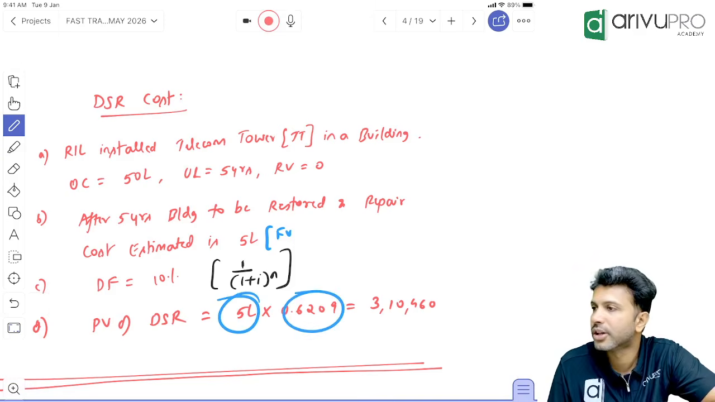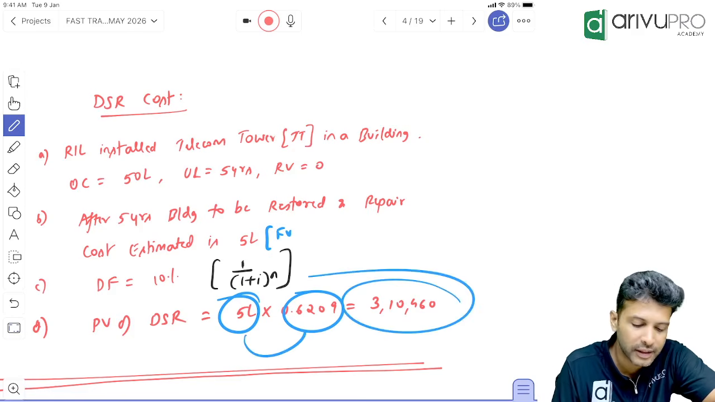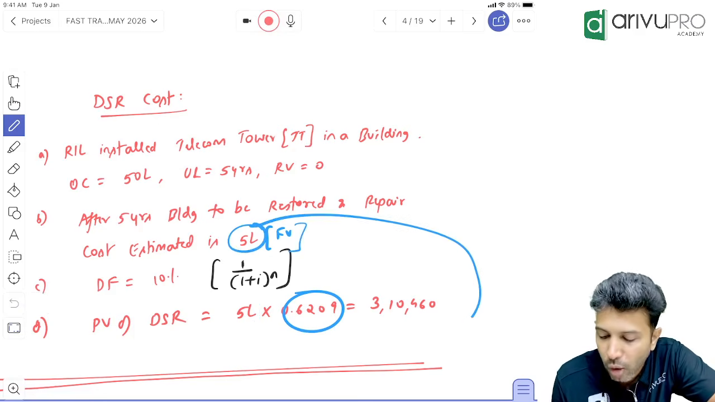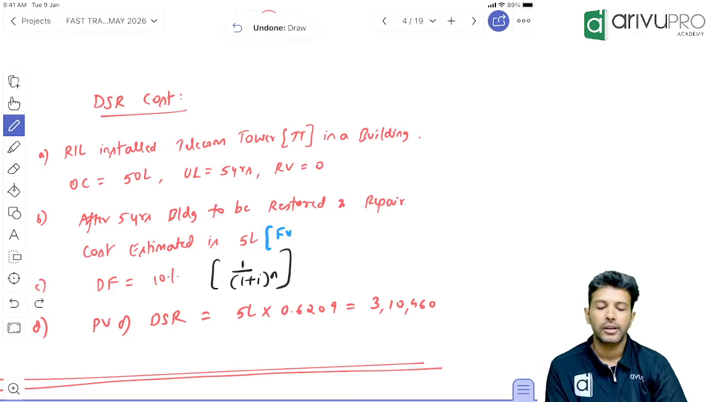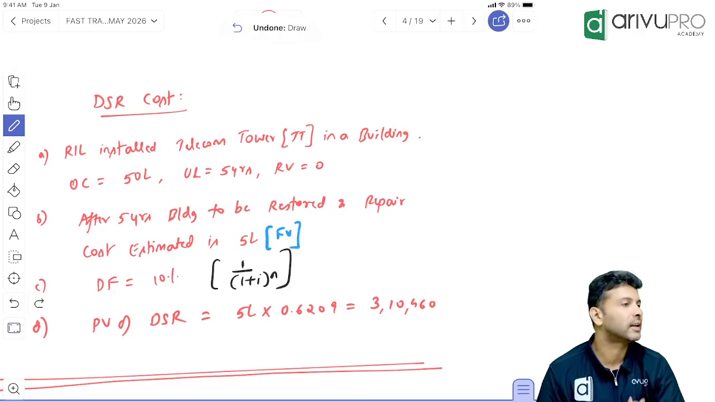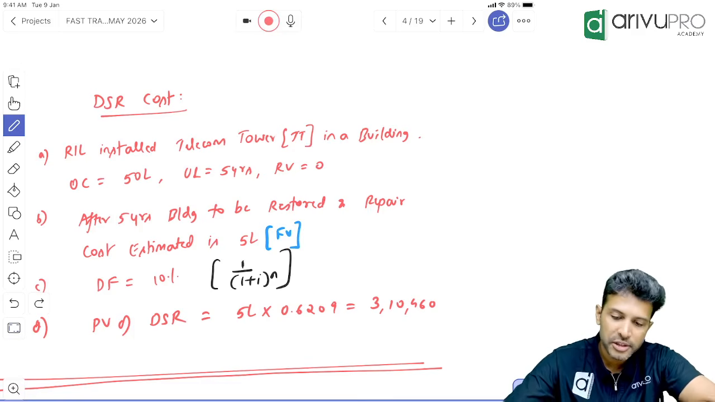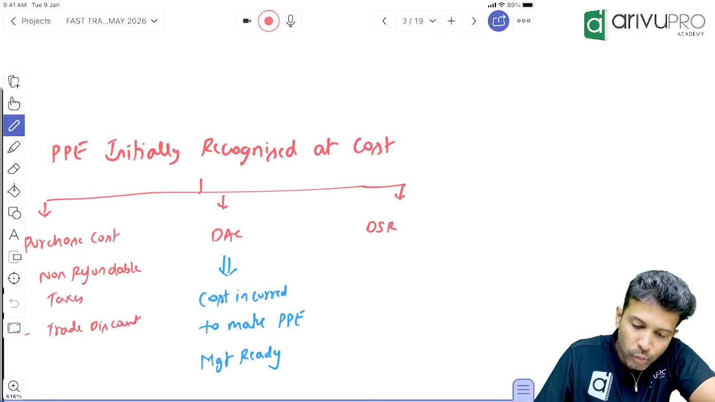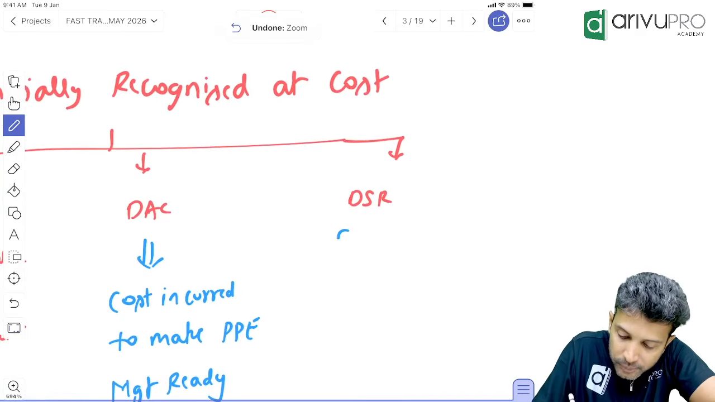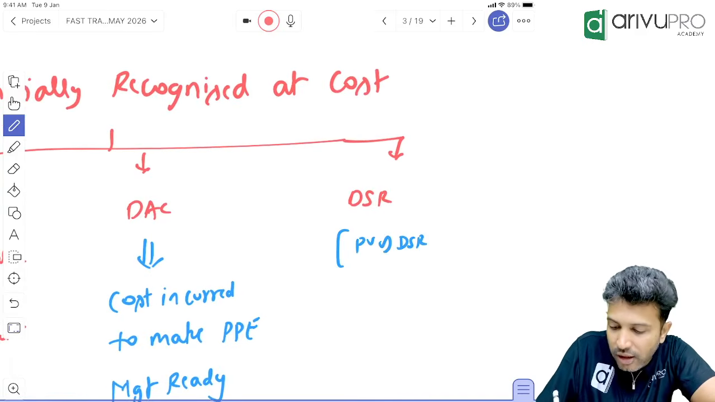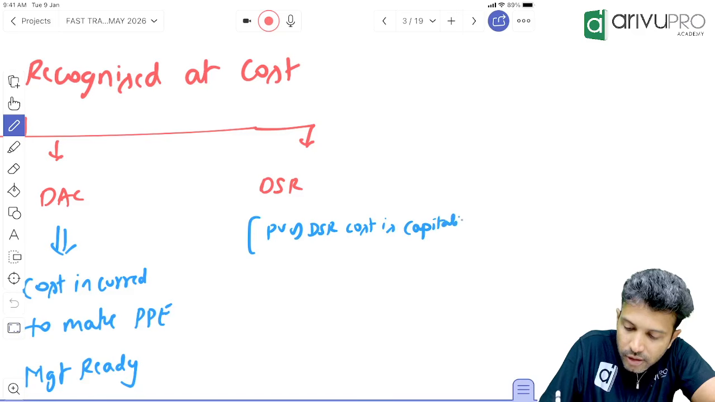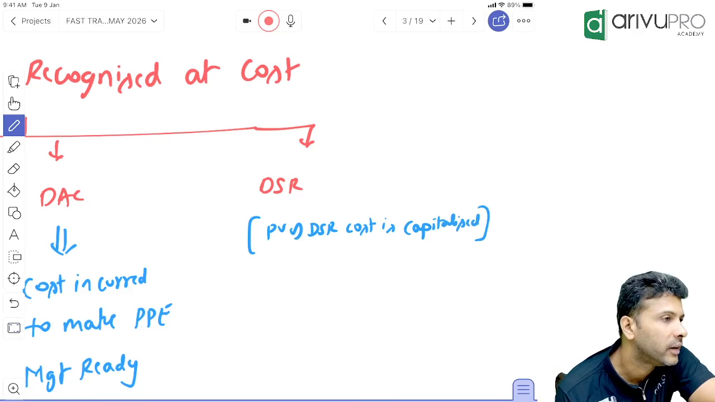So 5 lakh is the future value. Future value multiplied by the discount factor will give you the present value. So will you add 5 lakh rupees to the cost of PPE now, or only 3,10,460? 3,10,460. Why? Because this 3,10,460 is the present value of DSR cost. That's all as a concept. If I go back to the previous chart, will DSR also form part of the cost of PPE? Yes, at present value. Transferred to P&L or capitalized? Capitalized.